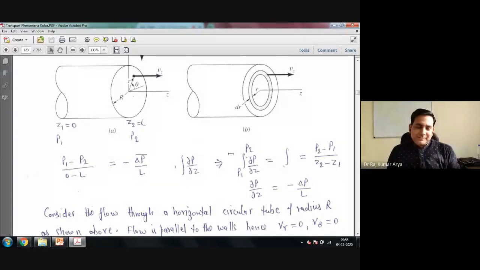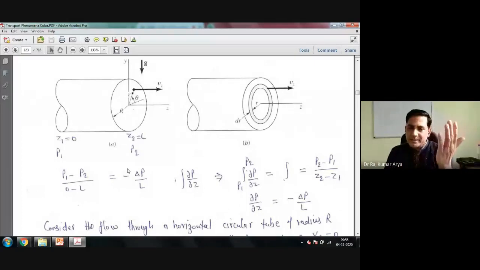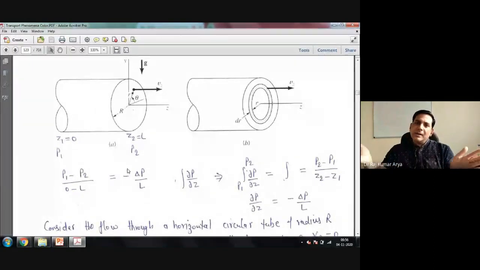So we were talking about this. In the r direction, velocity is 0. Your vr is 0, and your v theta is 0 because you are not having any velocity in this side. Nothing is going out because it's not a perforated tube or pipe. There is no hole in that pipe, so nothing is coming out from there. Everything is going along the axis side. So the only velocity is in the z direction. The rest of the velocity components are 0.